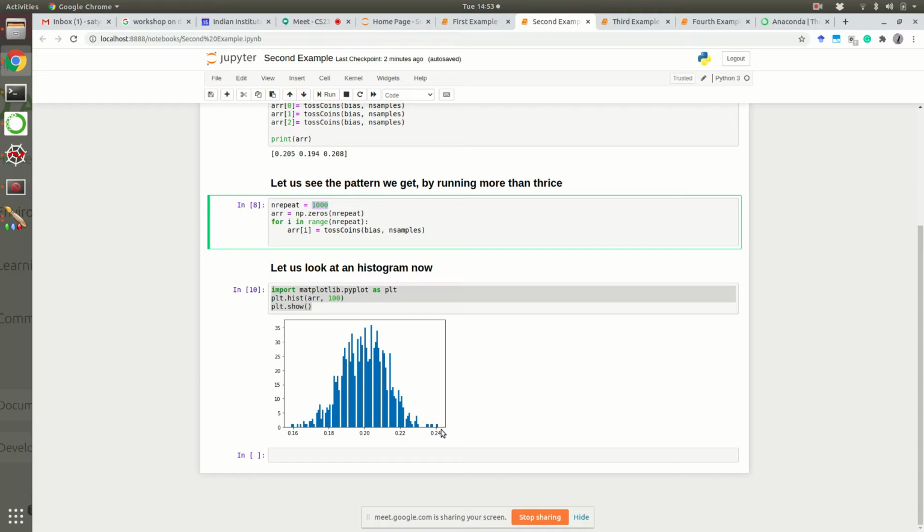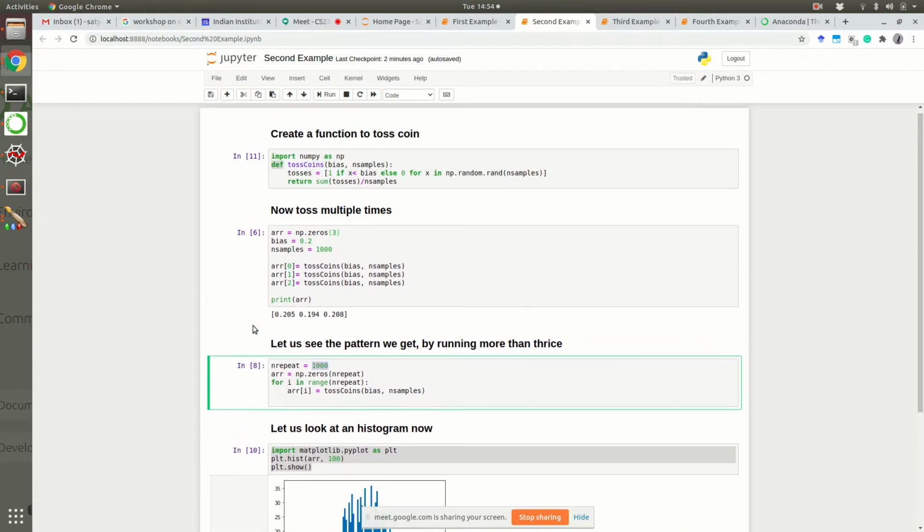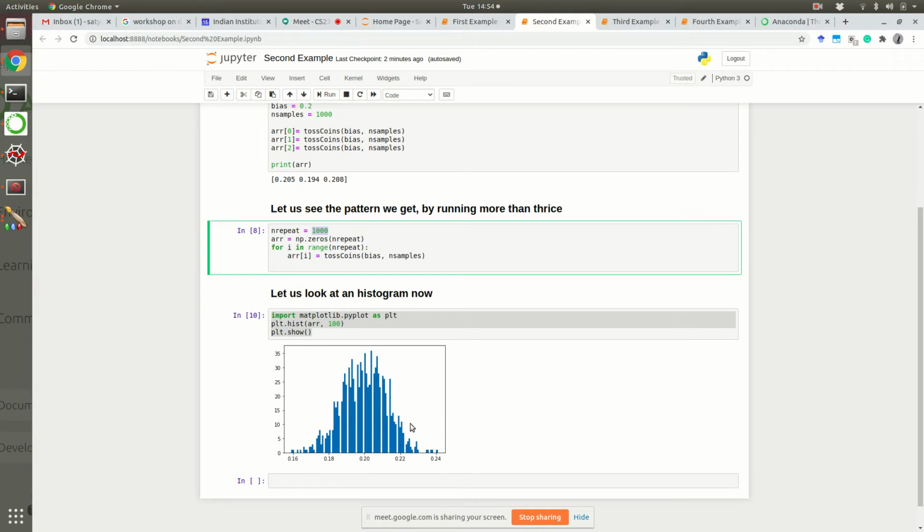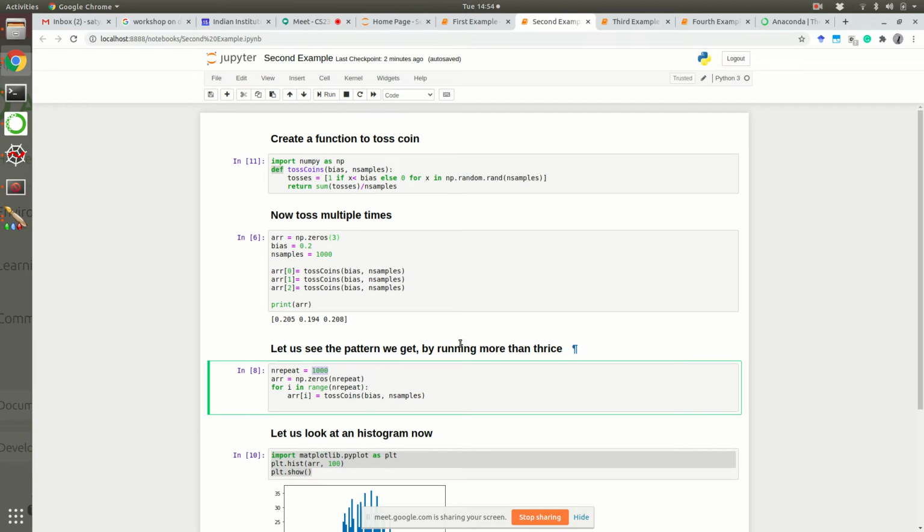Anyway, for now you just understand that if you have to estimate something random, if you are doing a random experiment, you have to repeatedly run it, then only you can make any conclusions. All right. So basically you expected an answer 0.2, you do get an answer 0.2, but you get a bell curve, and it's centered at 0.2. So this is how you estimate basically any random experiment. You have to run it multiple number of times.